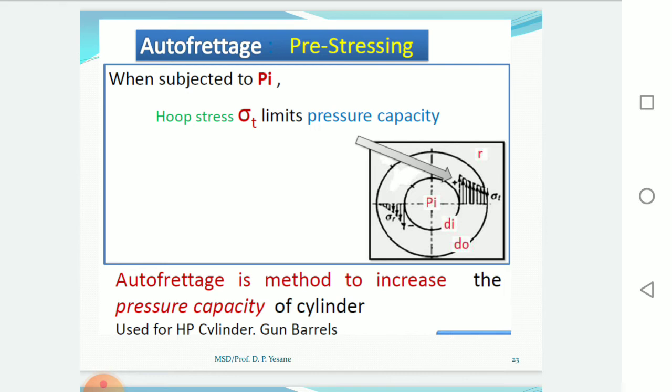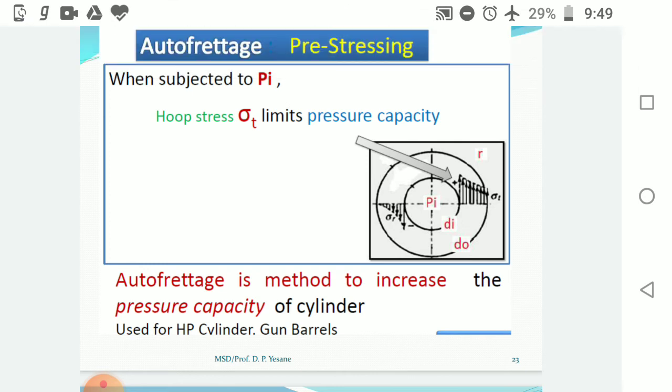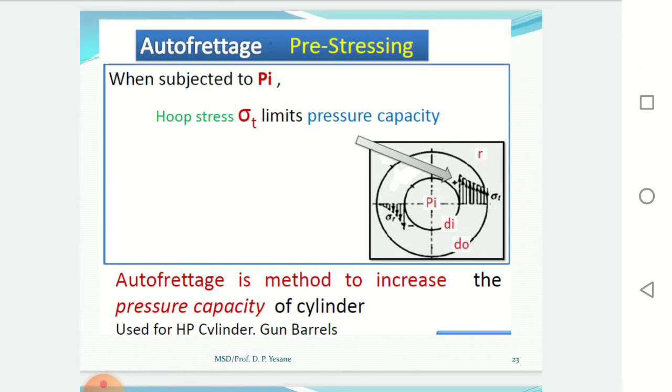If you look at the diagram, with internal pressure, the hoop stress sigma t in the thick cylinder is tensile, having a high value at the inner surface and a lower value at the outer surface. The radial stress at the inner surface has a higher value, and at the outer surface the value is 0. So autofrettage is the method to increase the pressure capacity of the cylinder. The maximum application is in high pressure cylinders or gun barrels.